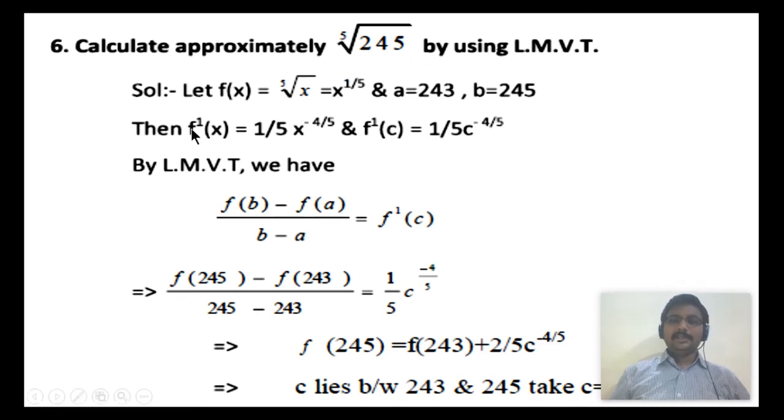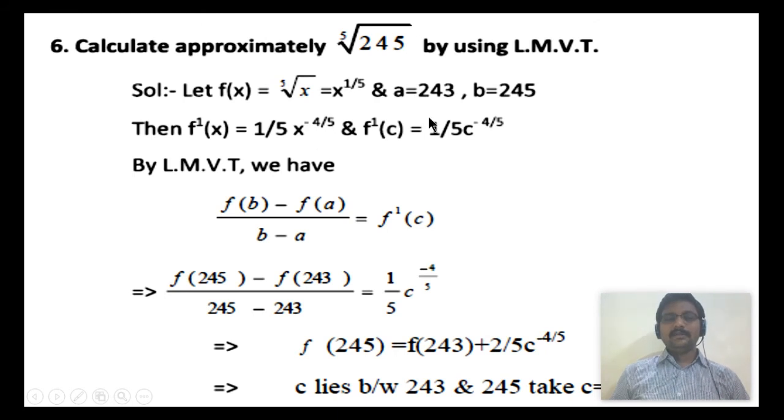So here f dash of x is the derivative of x power 1 by 5. The derivative of x power n is n into x power n minus 1. So for x power 1 by 5, the derivative is 1 by 5 into x power 1 by 5 minus 1. 1 by 5 minus 1 is minus 4 by 5. Now f dash of c is 1 by 5 into c to the power of minus 4 by 5.